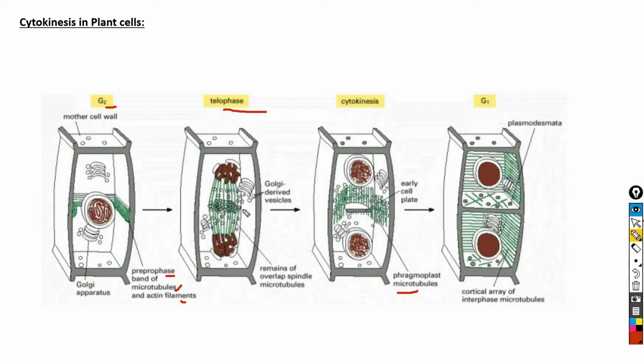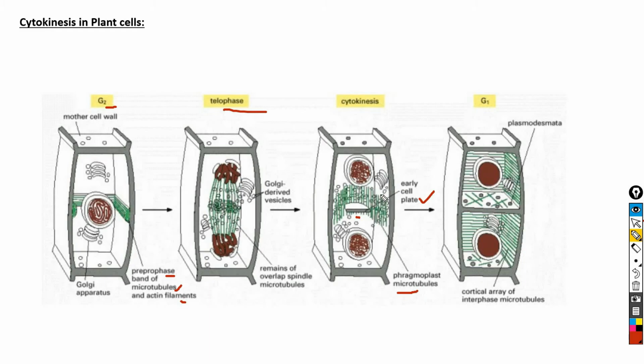This phragmoplast guides the vesicles derived from the Golgi apparatus towards the center of the spindle. The vesicles are filled with cell wall material, and they fuse to form a new cell wall, known as the early cell plate.